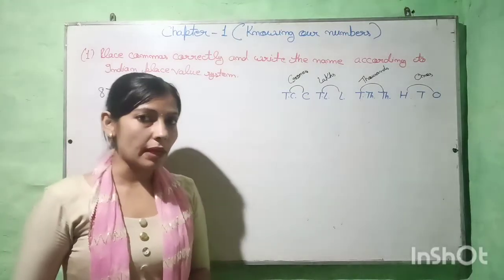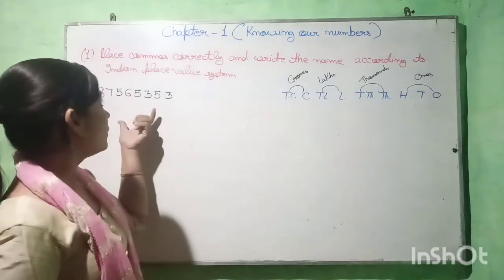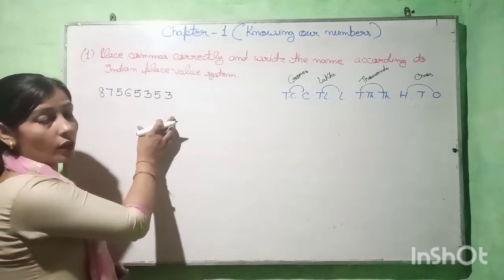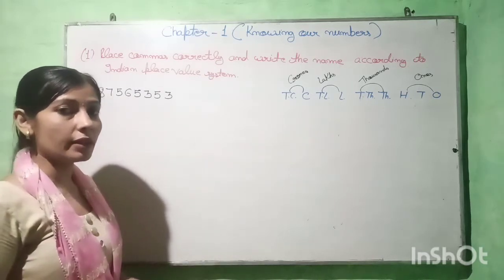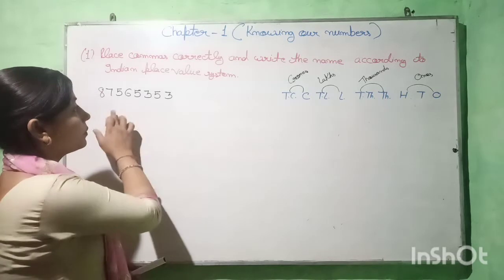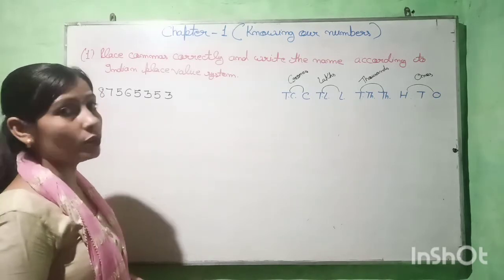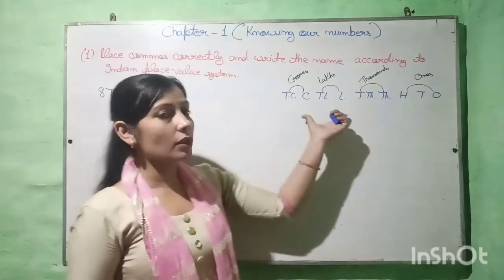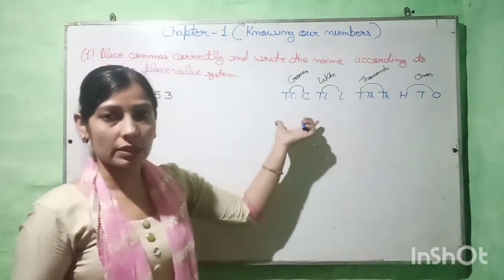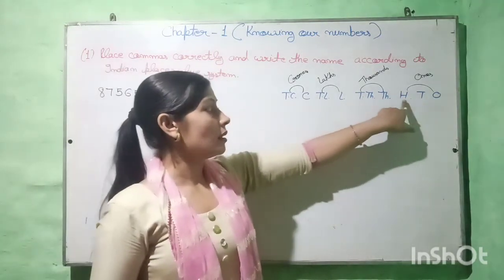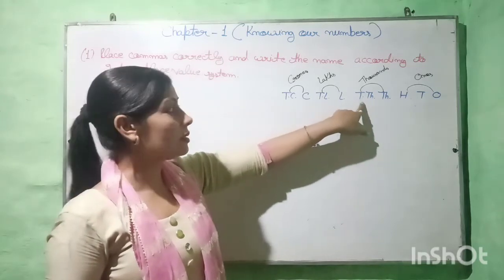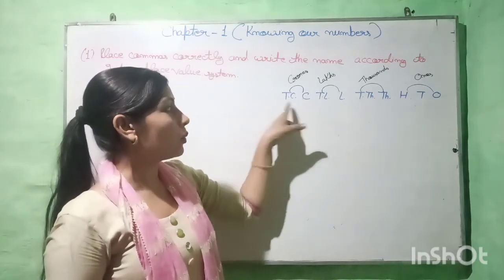Students, let us take some examples. Here we have to put the commas according to the Indian place value system, and then write the name of this number according to the Indian place value system. In the Indian place value system, we have these places: ones, tens, hundred, thousand, 10,000s, lakh, 10 lakhs, crore, 10 crores.